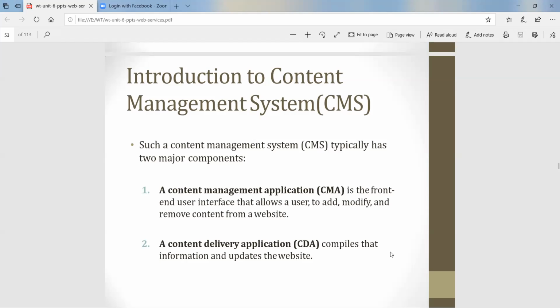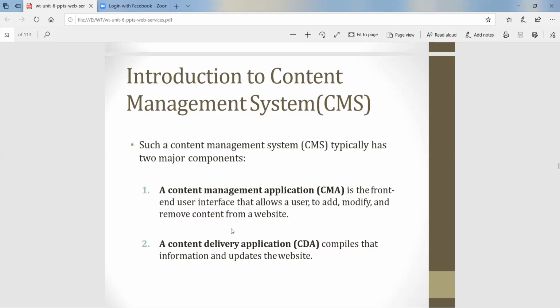So the CMA is a front-end user interface that allows users to add something on the front end, modify the existing data, and remove content from a website. We can do all this functionality because of the CMA. Always remember, the first component is CMA, the content management application.